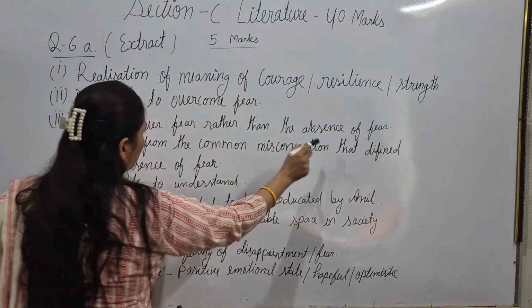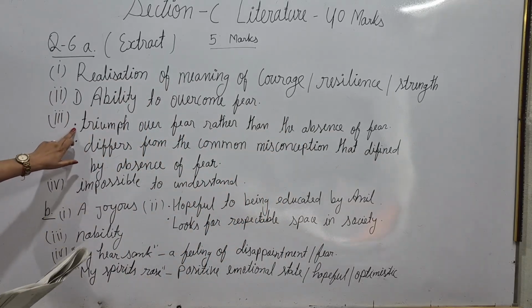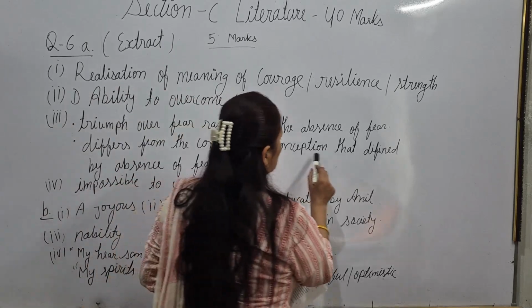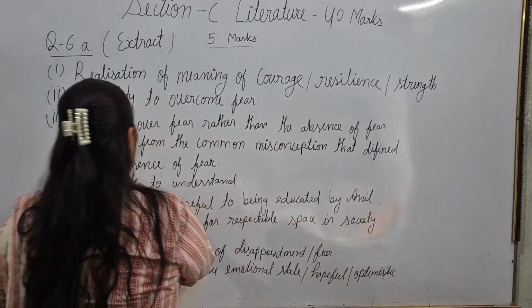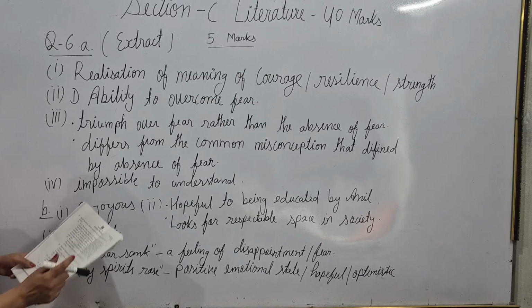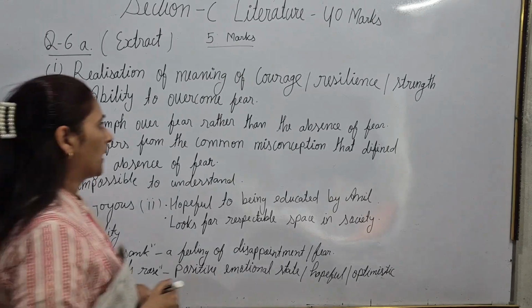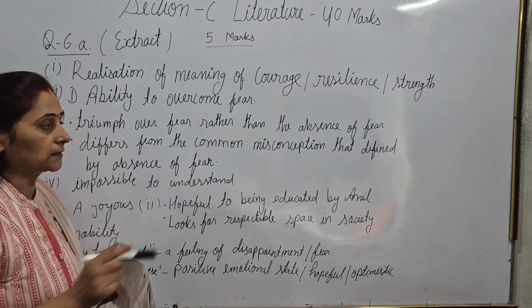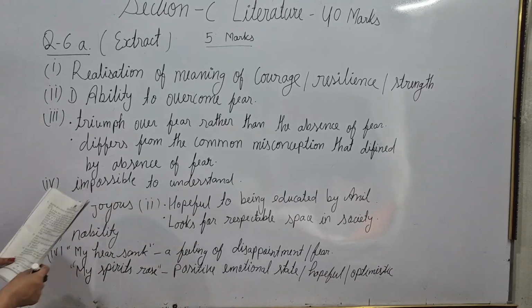You will highlight this topic for 40 words, and it differs from the common misconception that courage is defined by the absence of fear. Both topics you will cover in this answer. This question is for 2 marks, so while writing your answer, keep that in mind and write accordingly.